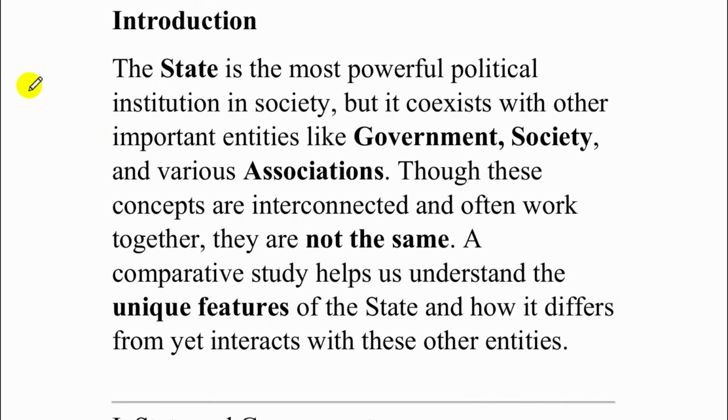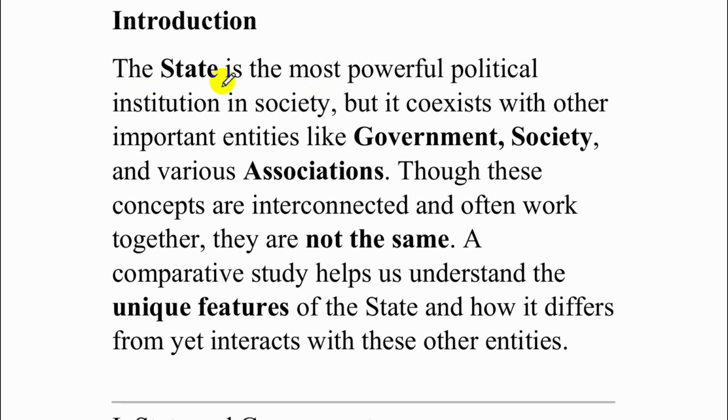Let's start with the state. What is a state? The state is the most powerful political institution in society, but it coexists with other important entities like government, society, and various associations. The state is made up of all of these, and the state is supreme.